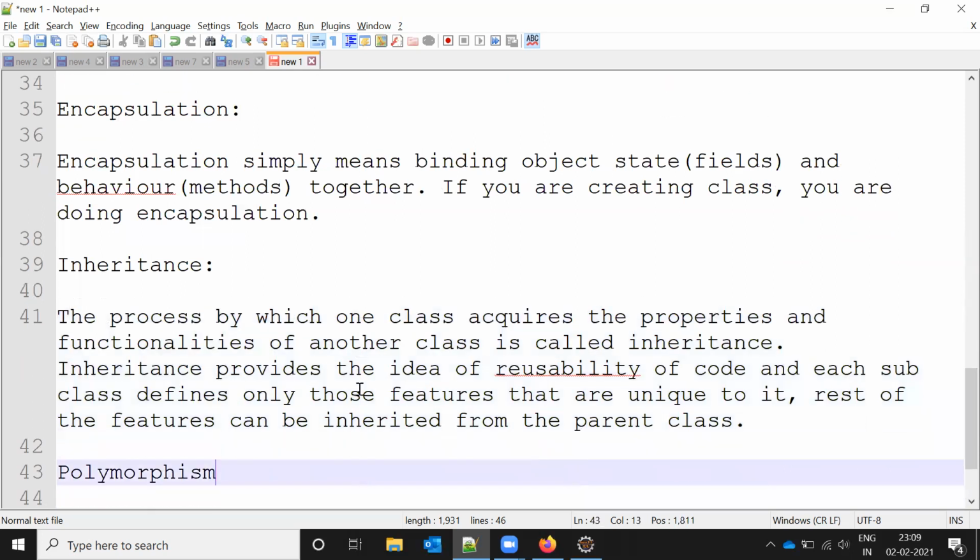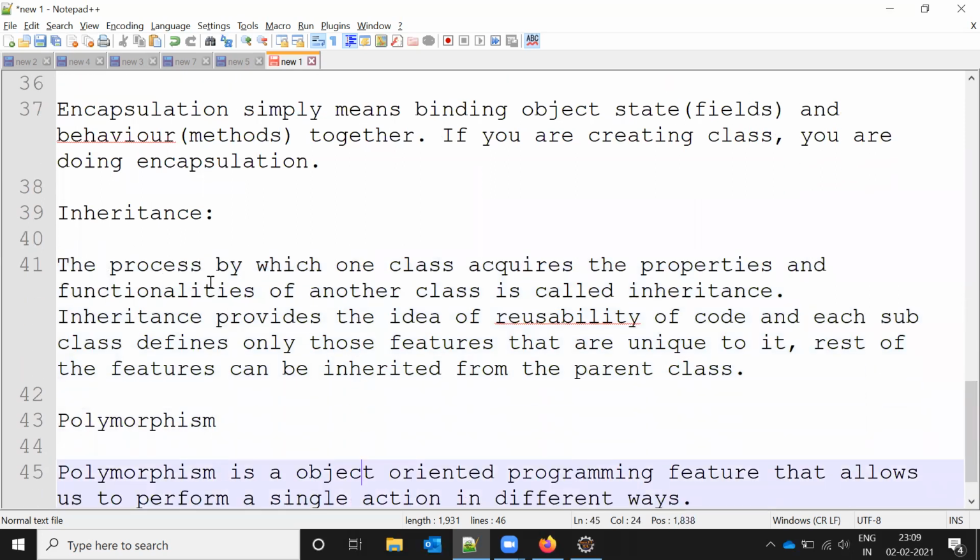Inheritance is the process by which one class acquires the properties and functionalities of another class. Imagine there are two classes, A and B. You want to access the class A object in class B, that is called inheritance.